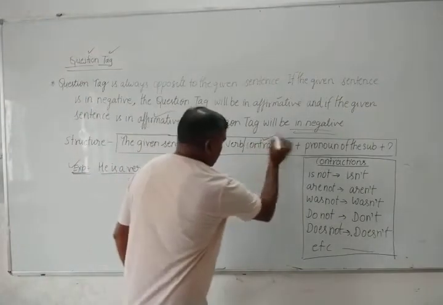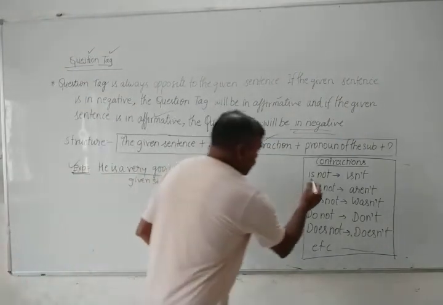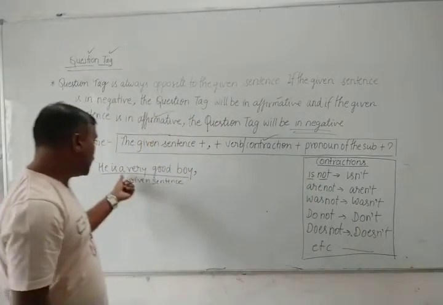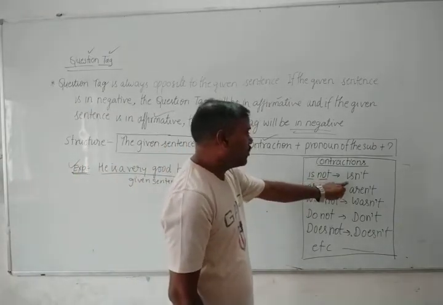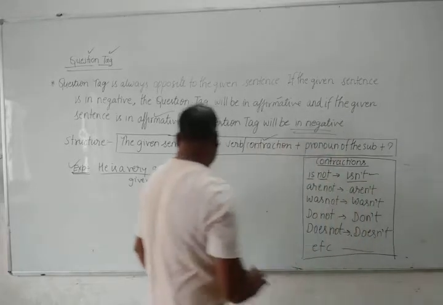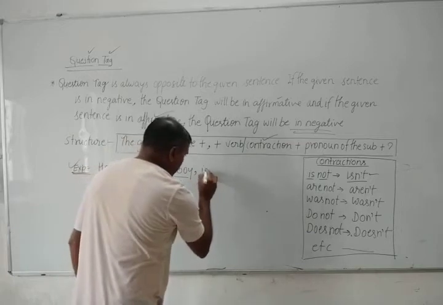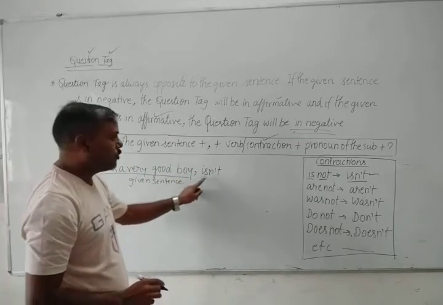Now contraction will be used. There is given is, and the negative of is is is not. You have to use the contraction form of is not. What is the contraction form of is not? Isn't. So you have to use the contraction of is, that is isn't. He is a very good boy, single comma, isn't.